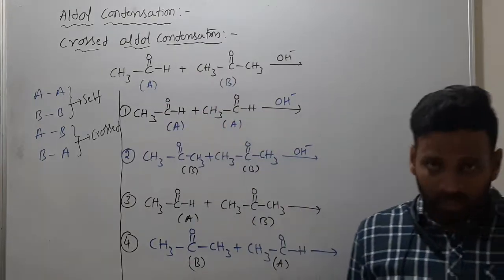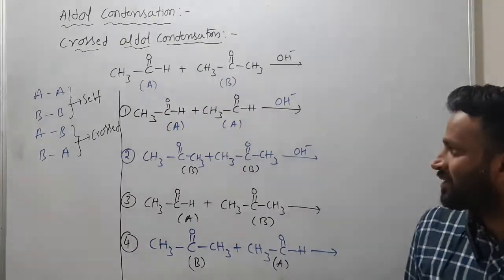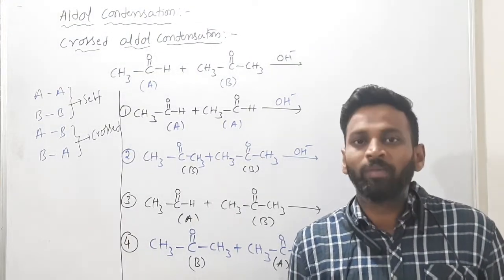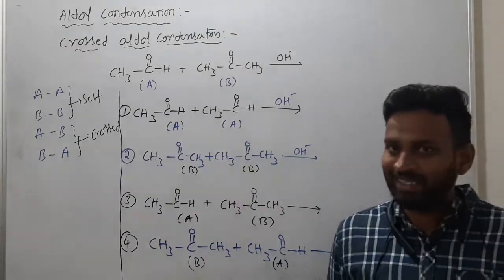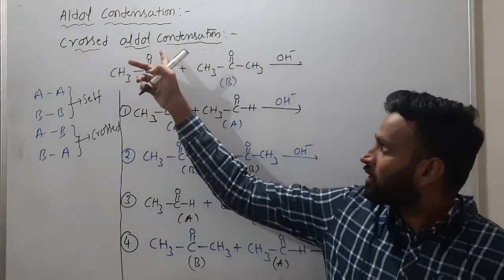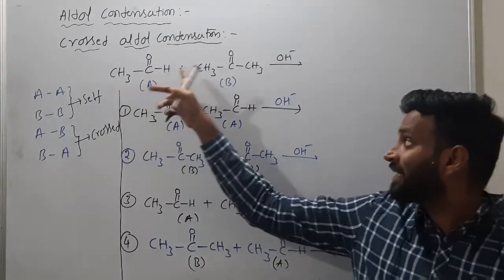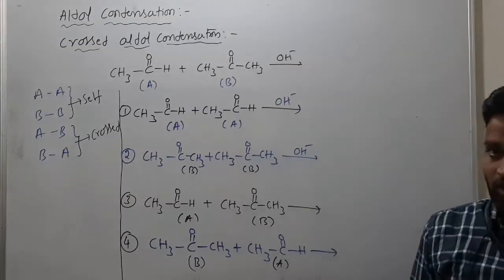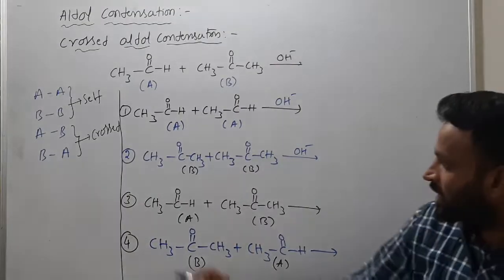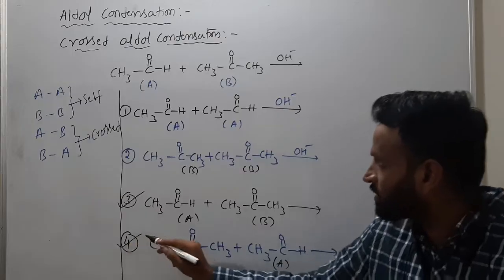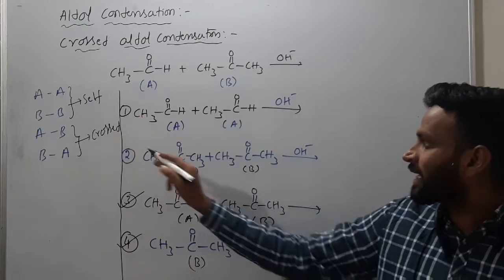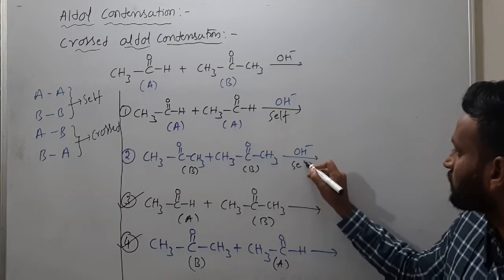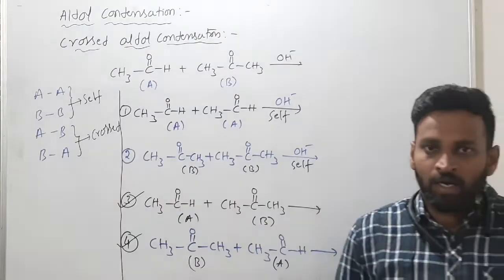When these two are given, what are the products if they ask in the exam? Actually, four products will form. How many self products? How many cross products? They will ask questions like this. The crossed aldol products, when acetaldehyde reacts with acetone in presence of base. Crossed aldol products they are asking means this one and this one, because first and second are called self. This one is self products.